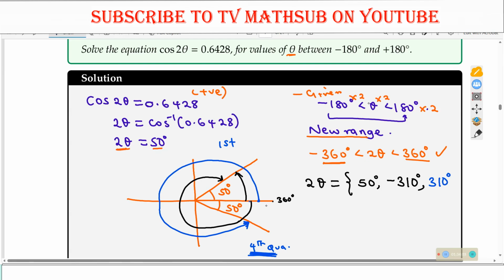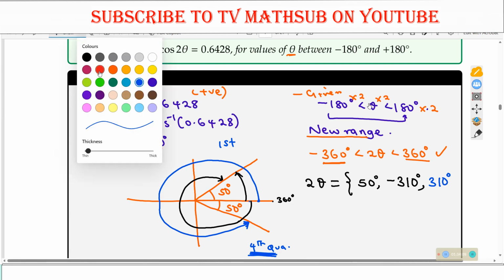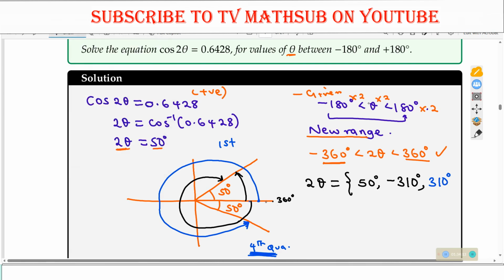Again, we need the negative angle for this. Can we also get that? For the negative angle, you begin from here, moving until you meet this line. We meet it here. That is where you will stop. So what will that angle be equal to? From here, you move up to here. That will be negative 50 degrees. Remember, we haven't divided here.